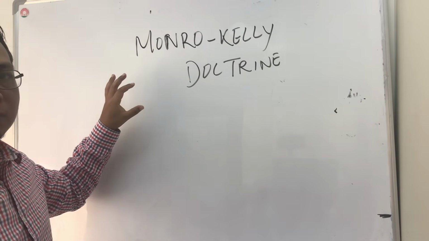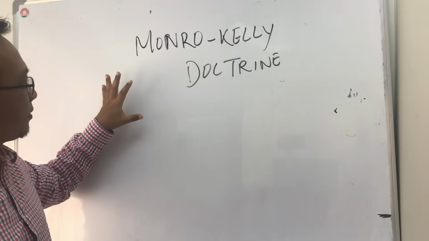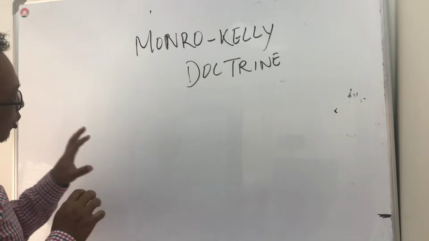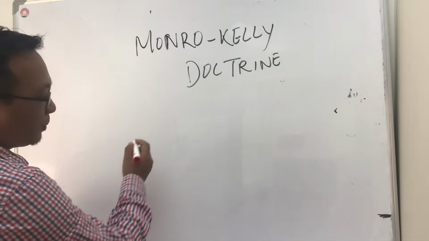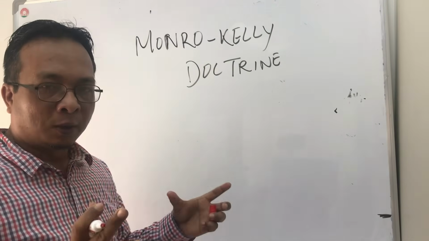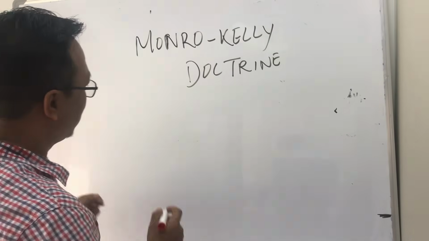So what is the Monro-Kellie doctrine? According to this doctrine, the brain is in a closed box. It is a closed box theory, right?